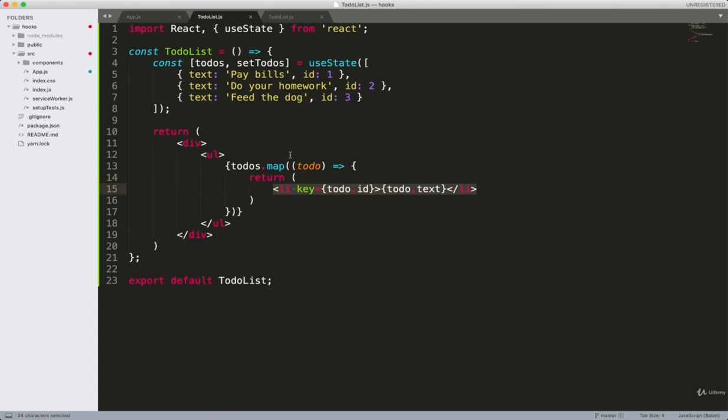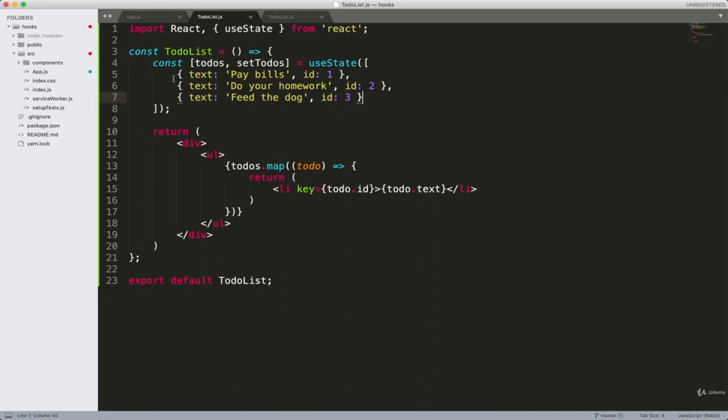Now we can use state inside of a functional component just using this hook, useState. And I don't know, I'm kind of beside myself. I think it's pretty awesome. I'm sure you will too in time.